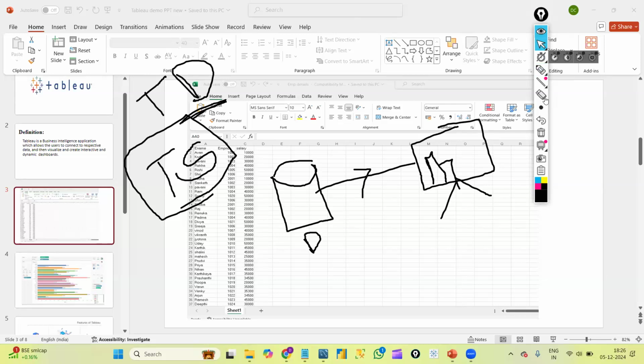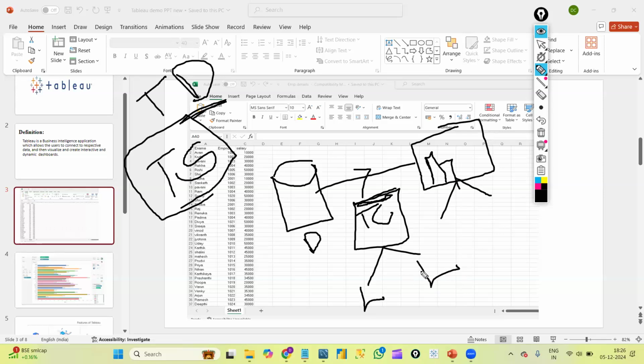As we are discussing Tableau, whenever we are connecting the data to the Tableau desktop, there is something called a Tableau connection. There should be something in between which helps to connect the data to the Tableau desktop, and that is the Tableau connection. Again, we have two types of Tableau connections: one is live connection and one is extract connection.